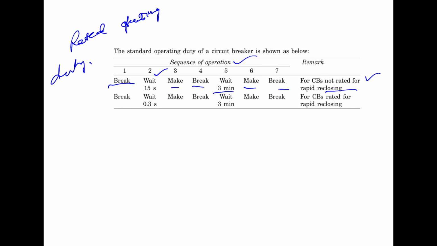Now the second: break, wait for 0.3 seconds, then it again makes, breaks, waits 3 minutes, then makes and breaks, and these circuit breakers are rated for rapid reclosing. So this is all about the rating of the circuit breaker. In the next lecture we will discuss the theories of arc interruption. Thank you very much.